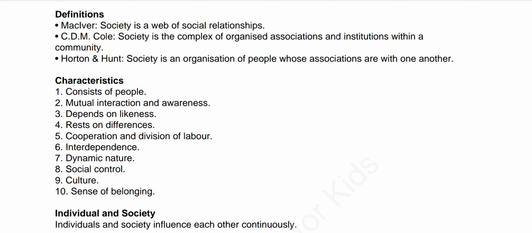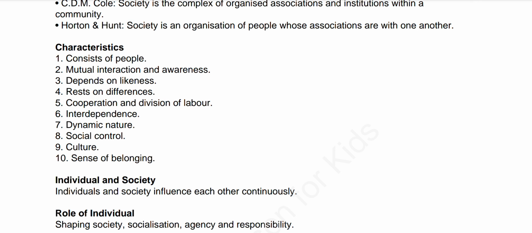This is very important in society. Society has various formal as well as informal means of social control. What are the informal means? Customs, traditions, folkways, mores, all these different rituals. And what are the formal means? The law, the legislature, constitution, police, court, army, all this. Fine.